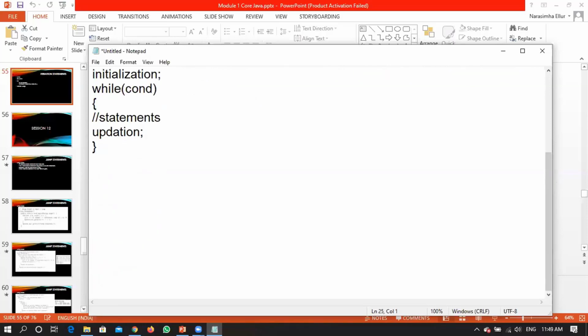Okay. So what we have been telling till now is we need to concentrate on these three important factors. One is the initialization, second one is the condition and third is updation. With respect to while, initialization will be done before the while statement, then the condition as a part of the while, and updation within the body of the while, right? Now, with respect to for,